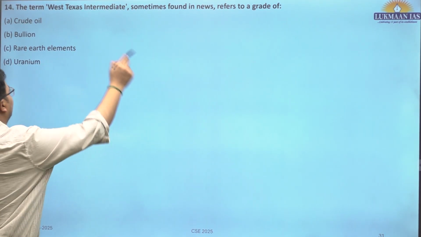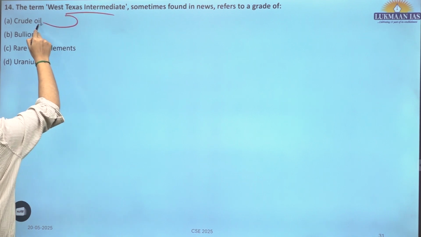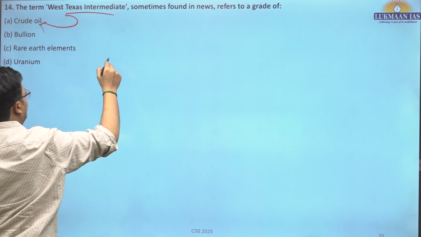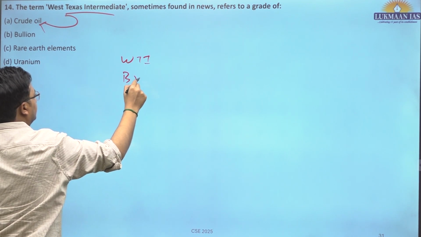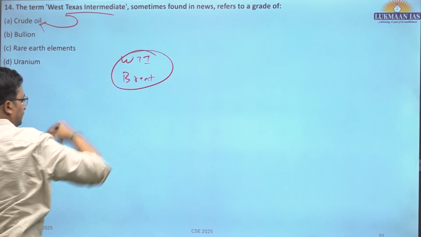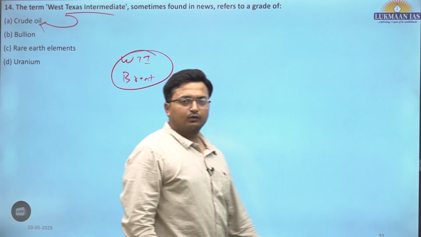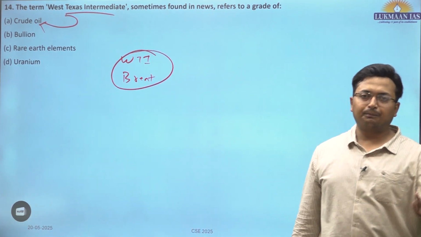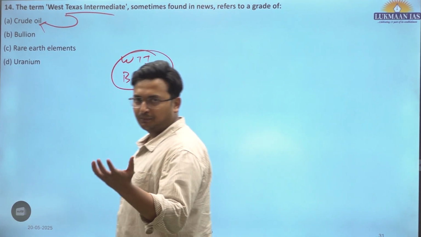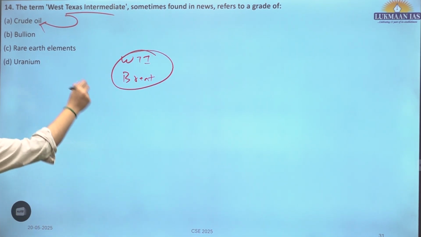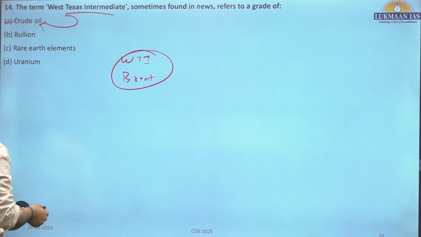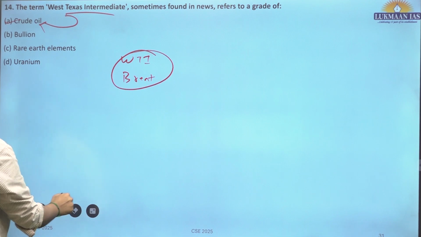So the West Texas Intermediate is nothing but crude oil. It refers to crude oil pricing. So there is WTI or there is Brent. These are nothing but large-scale or wholesale trading areas where crude oil prices are determined. They are traded at these prices, and that becomes the international crude oil price. 14th, A is the correct answer.